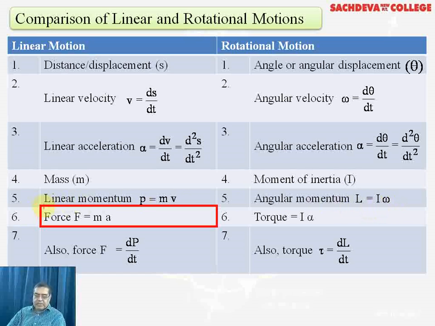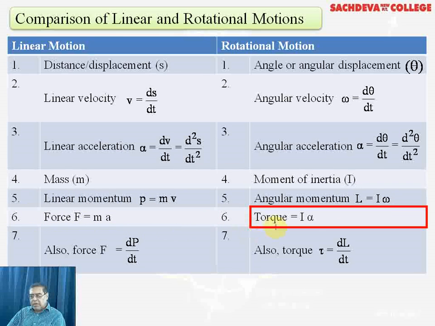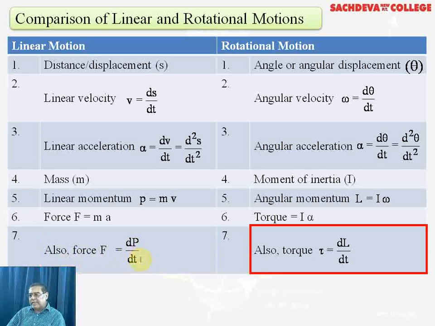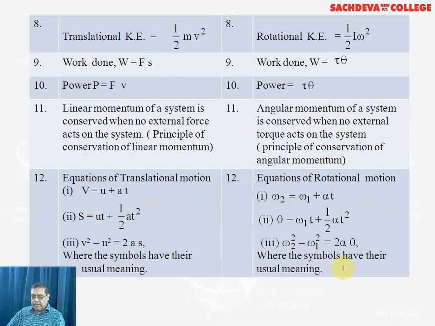Now, next is the force F, that is m into a. Here the torque will be not m into a, rather it will be I into alpha. So we can remember here, alpha is rather more important. And next is the seventh point, that is, we will say that the force is rate of change of momentum, that is derivative of P with respect to t. And the torque will be derivative of L with respect to t.